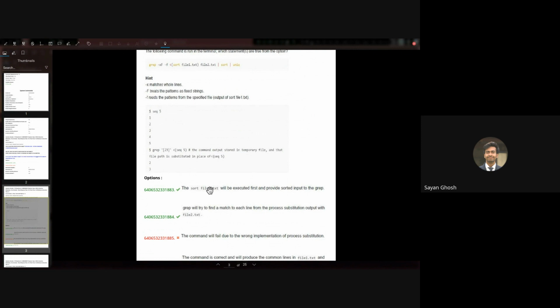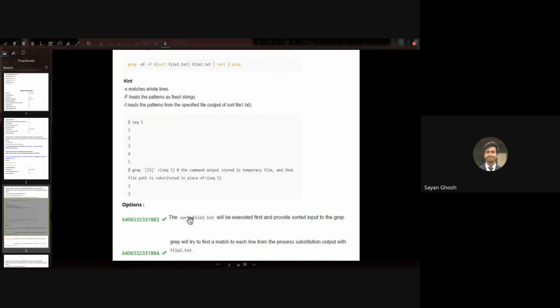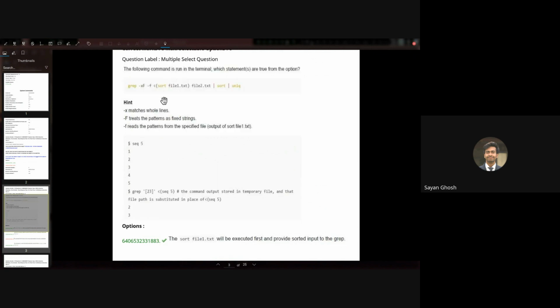Okay. So the first option given here is also required for you to understand. This option tests whether you understand how process substitution works. The first option says the sort file1.txt, which is this inner part, will be executed first and provide sorted input to the grep. That is true.